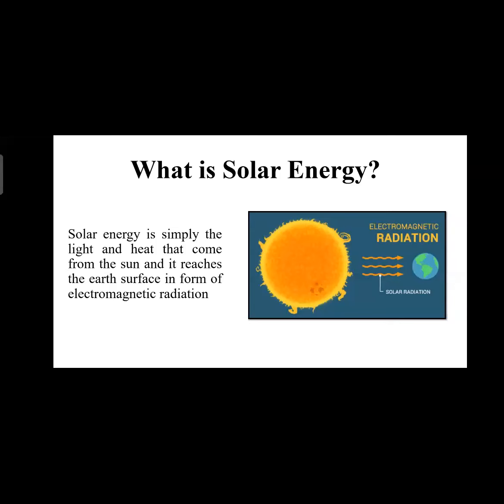What is solar energy? Solar energy is simply the light and heat that comes from the sun and it reaches the earth's surface in the form of electromagnetic radiation. This electromagnetic radiation is also known as solar energy, or solar radiation. It takes up to 8 minutes to reach the Earth's surface. Due to this radiation, life is possible on the Earth's surface.